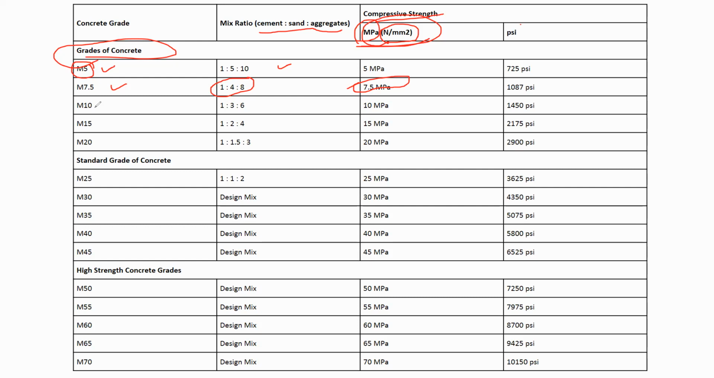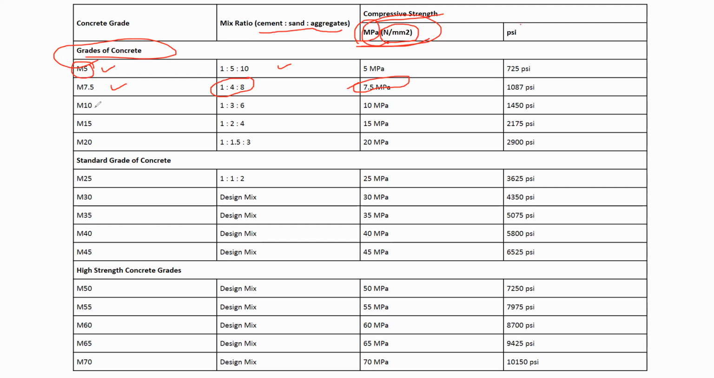Okay, but after M20, there will be standard grades of concrete, that is M25. M25 is having a strength of 25 megapascal. For this the ratio is 1:1:2. If you take 1 kg of cement, 1 kg of fine aggregate and 2 kgs of coarse aggregate, at that time you will get the concrete having 25 megapascal. It is a strong concrete.